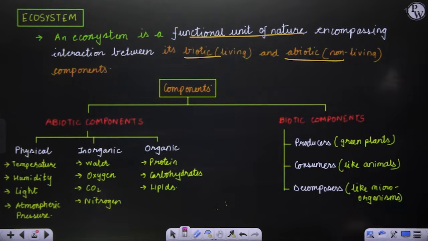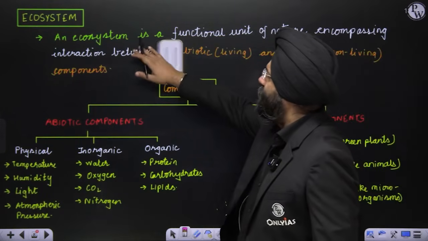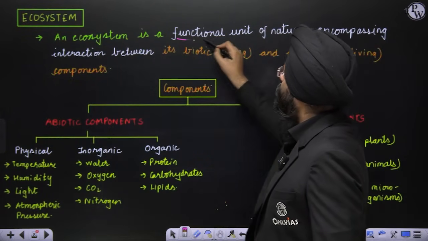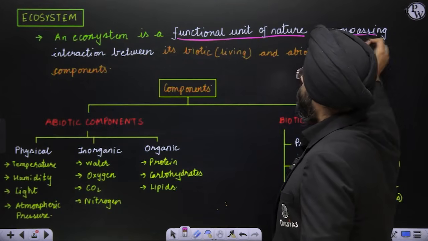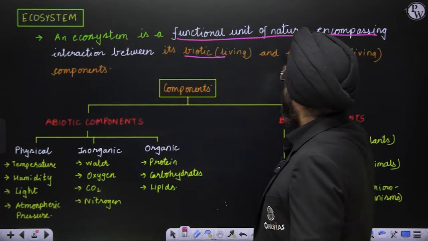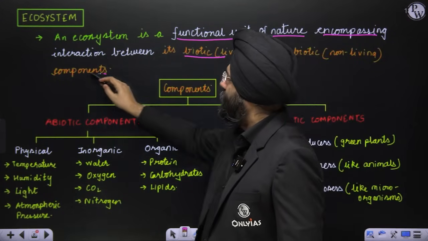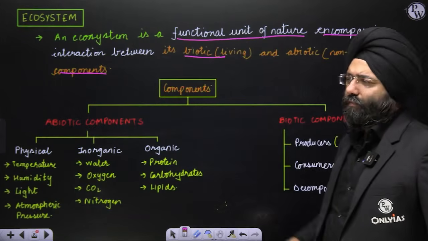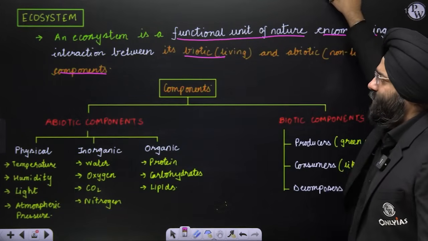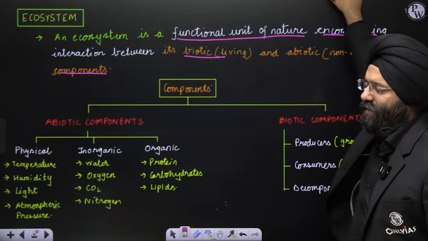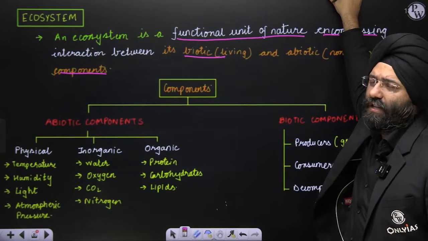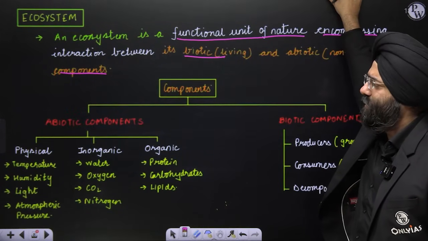Ecosystem. Again, when we talk about ecosystem, an ecosystem is a functional unit of nature encompassing interaction between the biotic and abiotic components, right? It is a functional unit of nature that basically encompasses or deals with the interaction of the biotic and the abiotic components. Now, what are the biotic and abiotic components here?